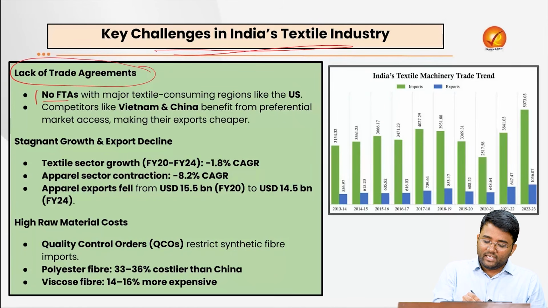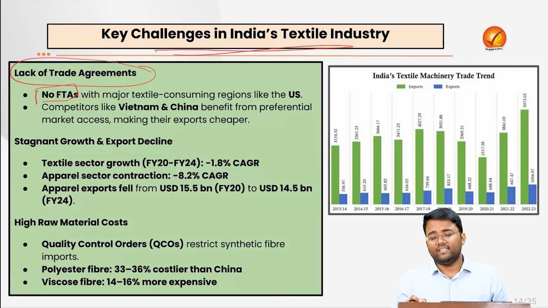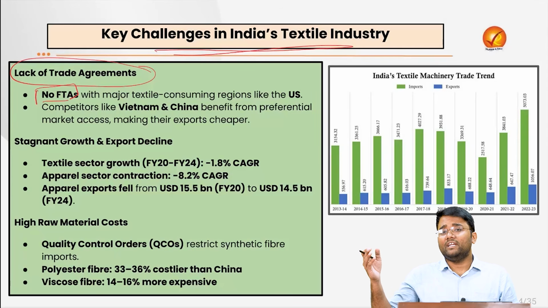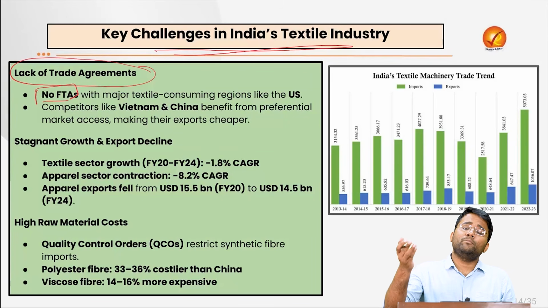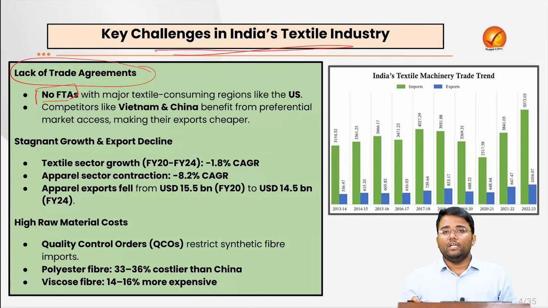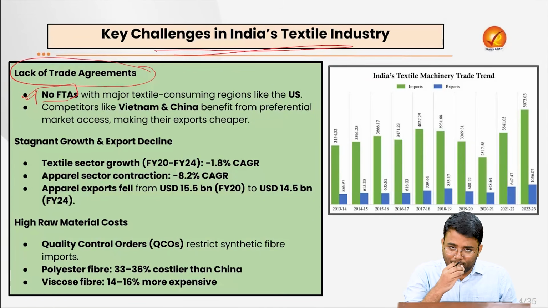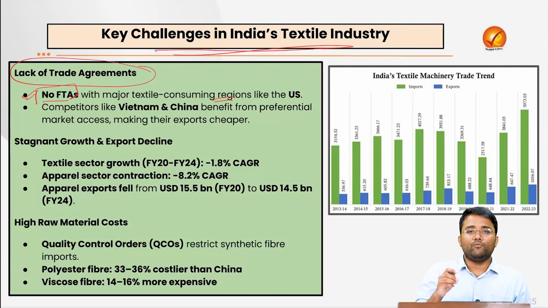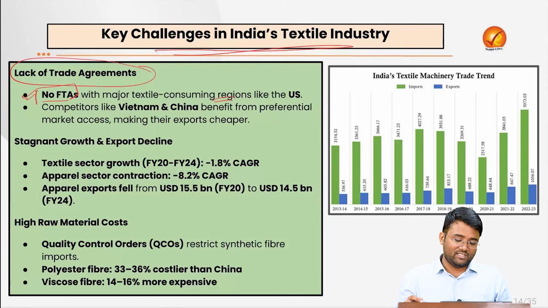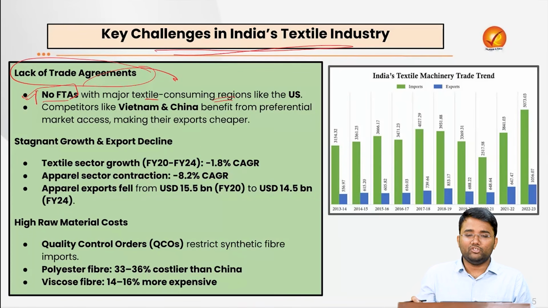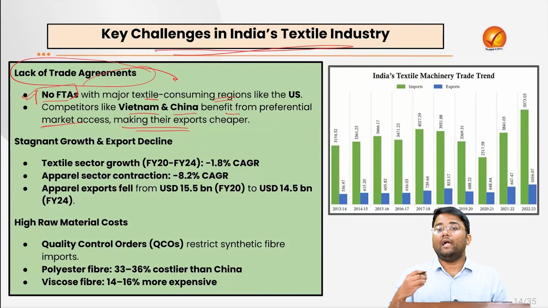We are not able to sign major free trade agreements with various other countries, and that is the reason our products face more tariff as well as non-tariff barriers when exported to other countries. Due to the lack of proper trade agreements, with the help of which our products could attract lower tariff and non-tariff barriers, we are not able to leverage the full potential, especially with no FTAs with major textile consuming regions like the United States. Also, competitors like Vietnam and China benefit from the preferential market access they have signed with these countries, which makes their exports cheaper and more competitive.